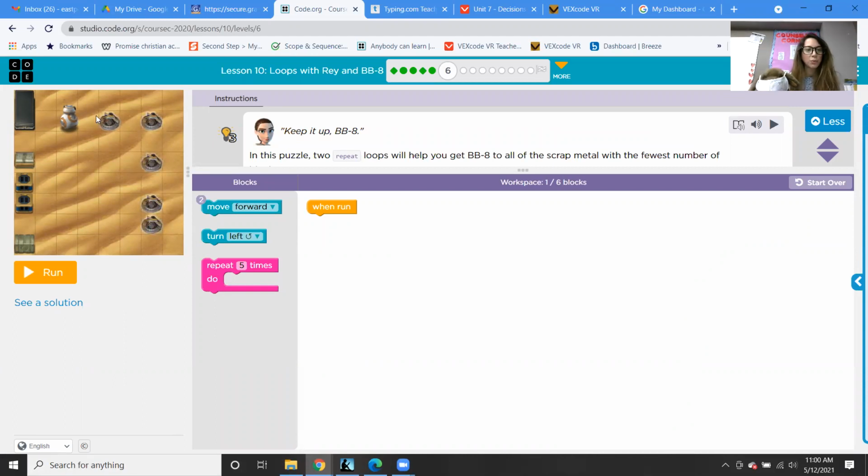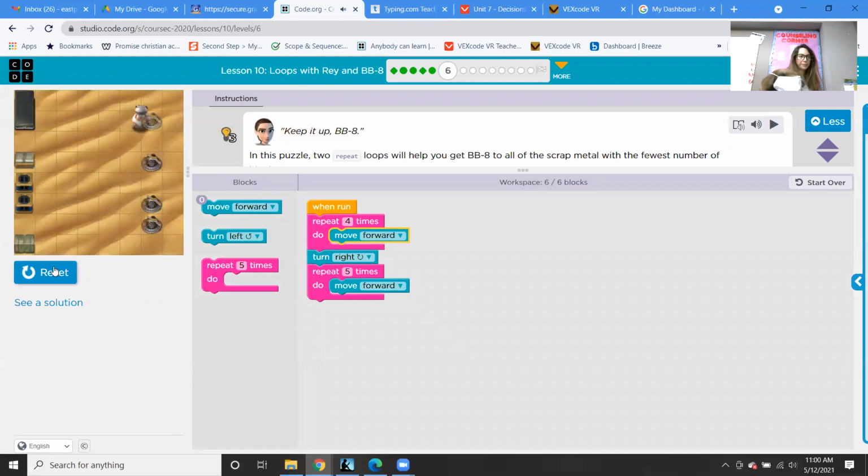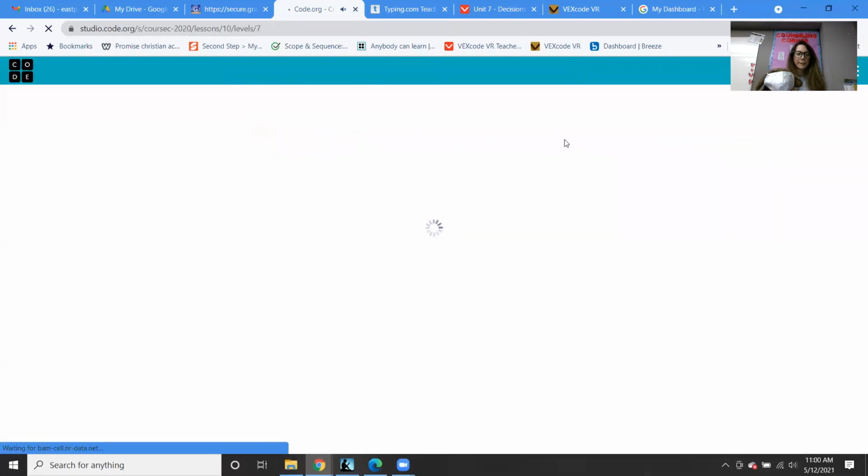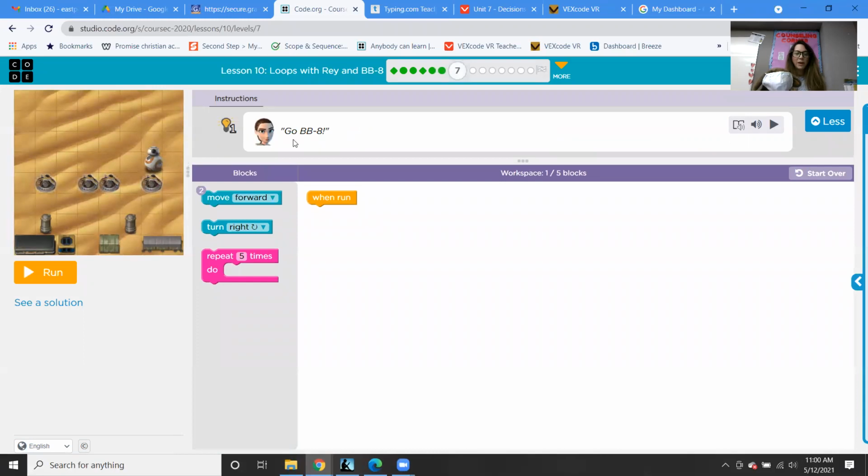So here we are, and we're going 1, 2, 3, 4 times. We're going forward. And then we're going to be turning right. And then we're going to repeat moving forward 1, 2, 3, 4, 5 times. So then let's give it a try. Yay! Go, BB-8. So now let's see what BB-8 can do.